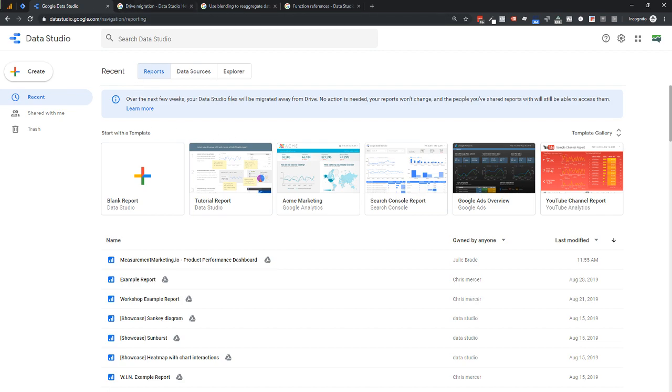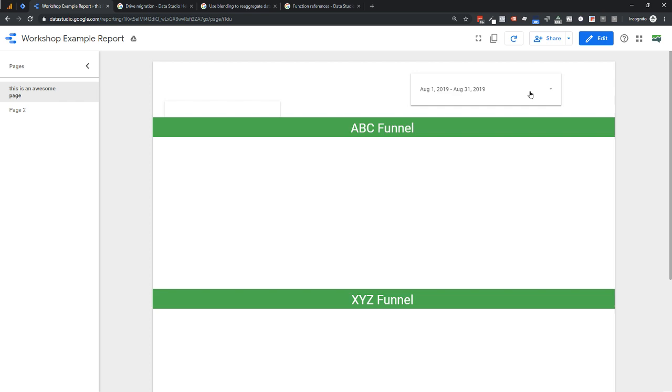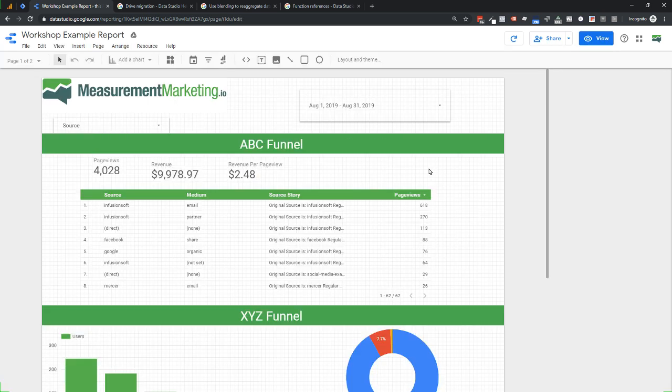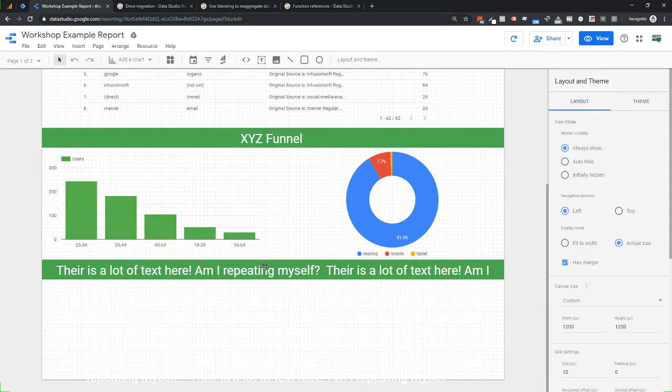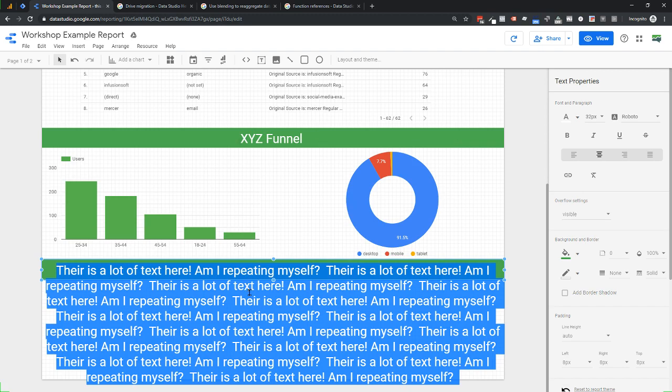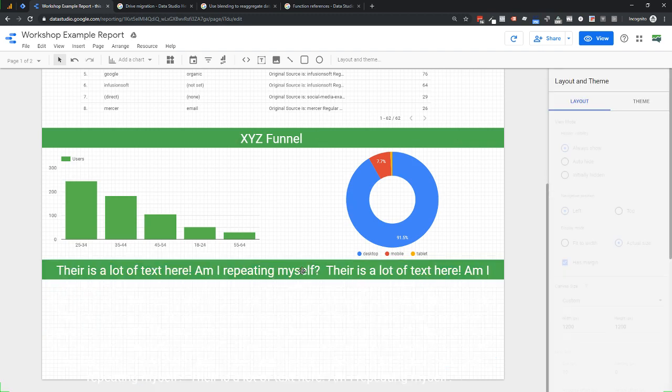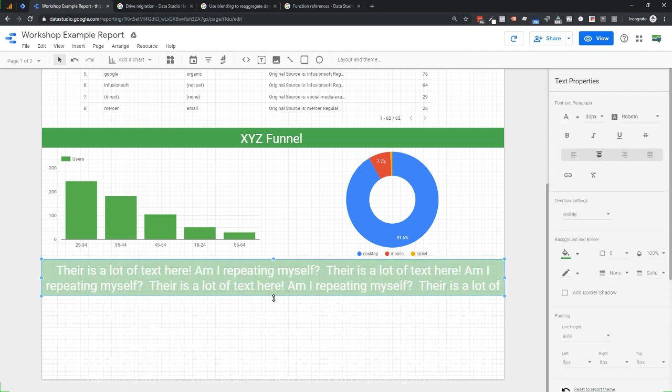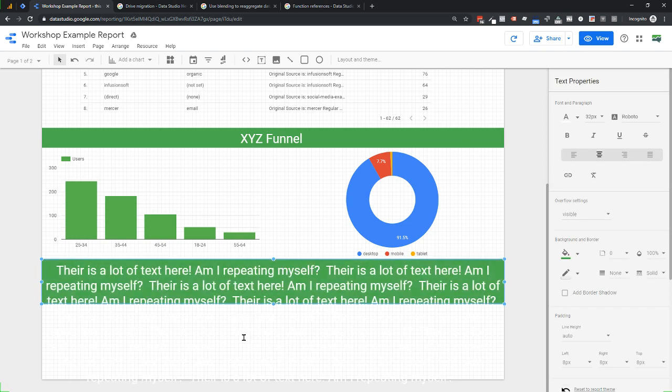Now, next up for Data Studio, some other changes have come in. I'm going to pull up this little workshop example here, and we're going to go into Edit. I'm going to show you some of the highlights. One is that I have a big old text block here, which you can't quite tell because it's all white text, but as I highlighted, there's a lot of text in there. Even though the text field itself is literally this big, I'll make it this big right now, see, there's a lot of other text that's overflowing.